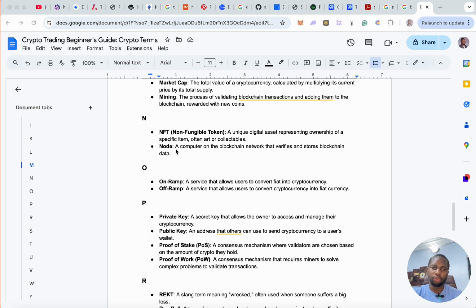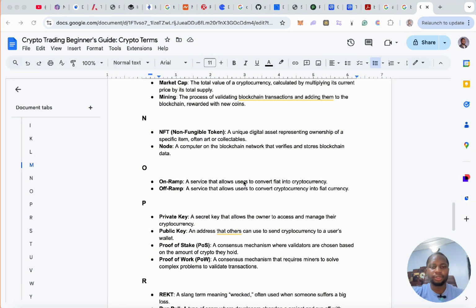Alright? Node, a computer on the blockchain network that verifies and stores blockchain data. That's a node, alright? Each member of a blockchain network is called a node. Each member is called a node.